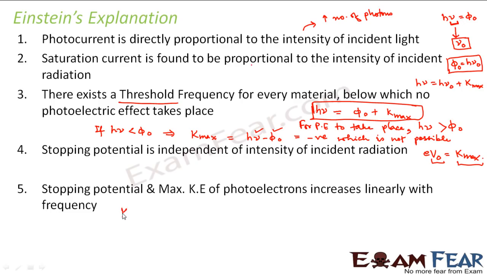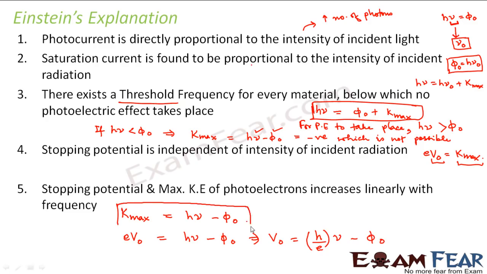K max is equal to h nu minus phi naught. You can also write it as e V naught is equal to h nu minus phi naught, or V naught is equal to h by e into nu minus phi naught.